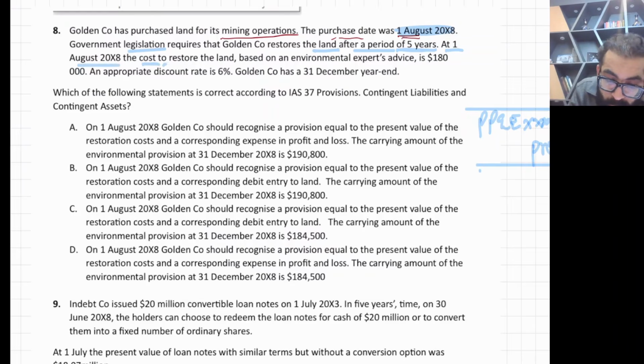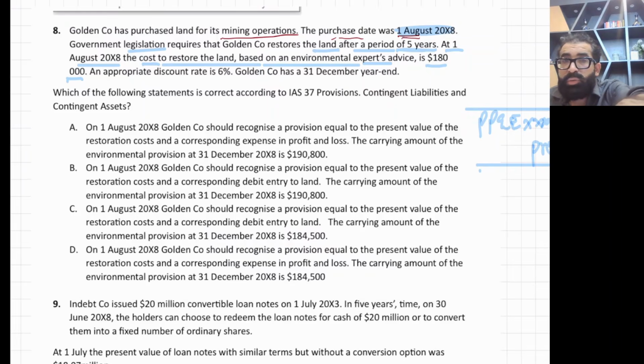The cost to restore the land based on the environmental expert is 180,000. This is the cost to restore the land in today's value. At first, the cost to restore the land is already present value, my dear students, because what they are saying, at 1st August x8, means today's cost to restore.